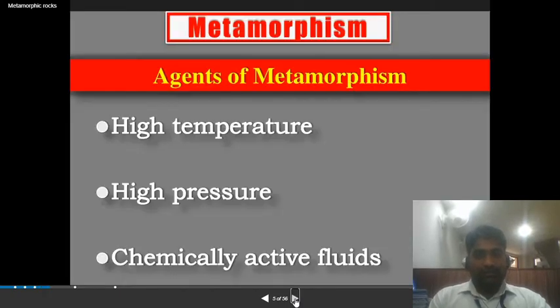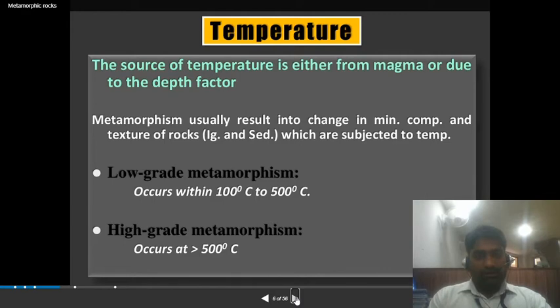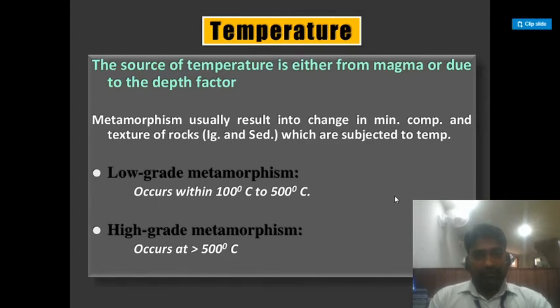What are the different agents of metamorphism? Number 1, high temperature. Number 2, high pressure. And number 3, chemically active fluids. Now see how temperature plays a role in metamorphism. The source of temperature is either magma or the depth factor. Metamorphism causes changes in composition or texture of igneous and sedimentary rocks subjected to temperature. Low grade metamorphism occurs within 100 to 500 degrees centigrade, and high grade metamorphism occurs at greater than 500 degrees centigrade.